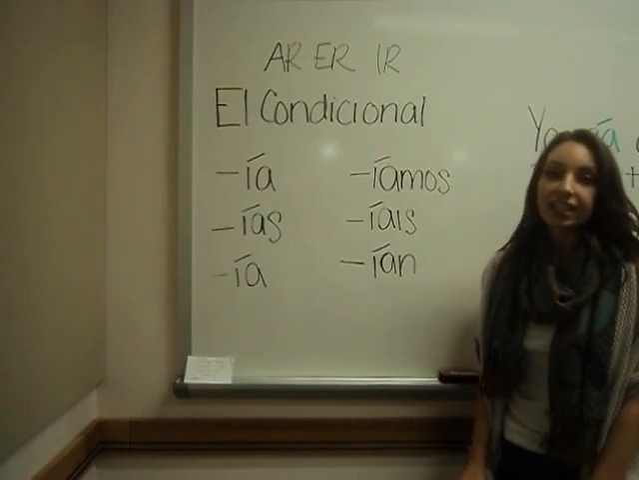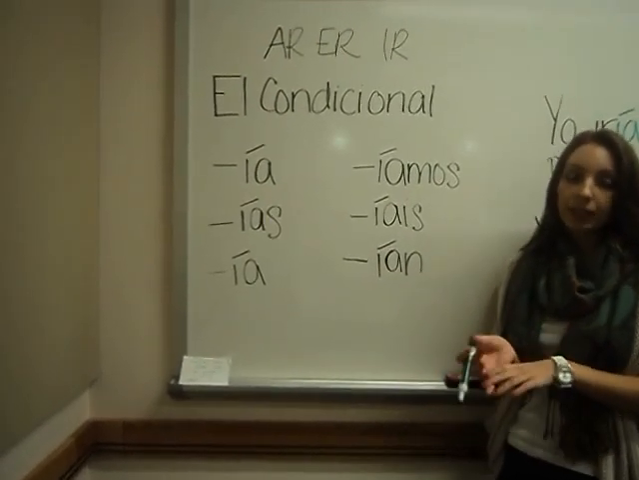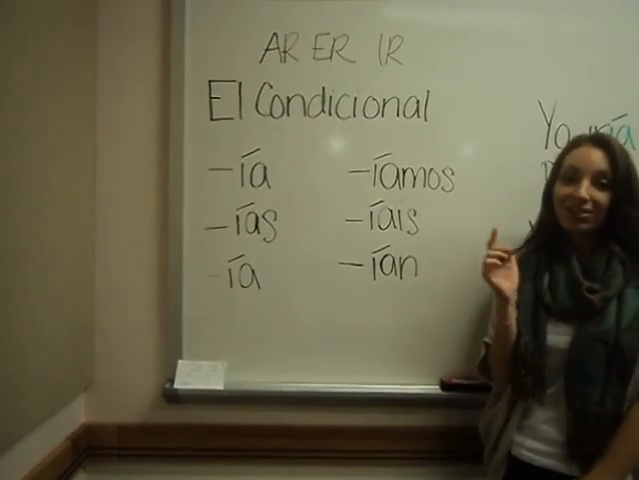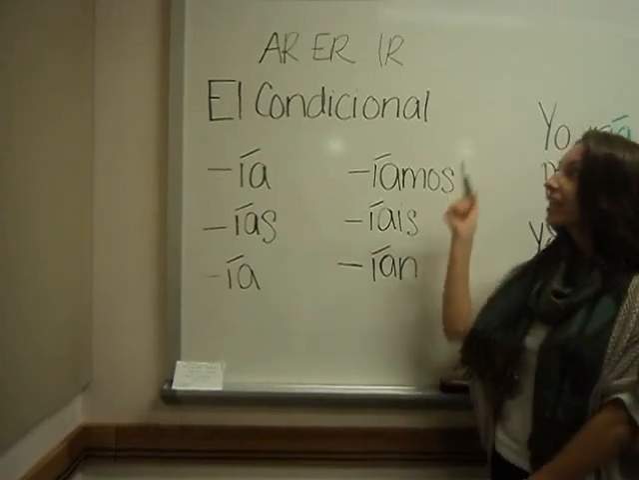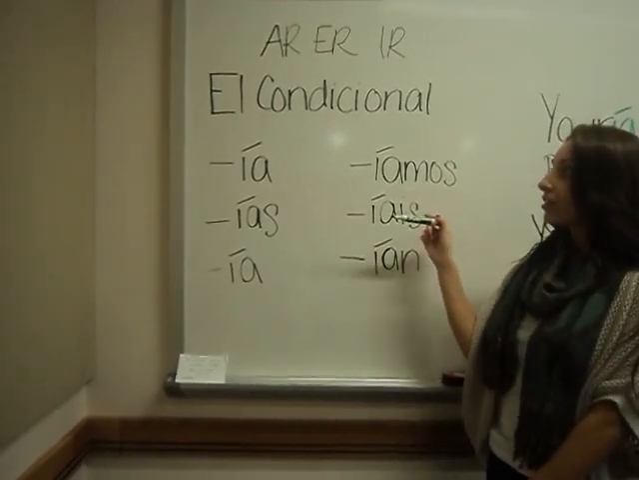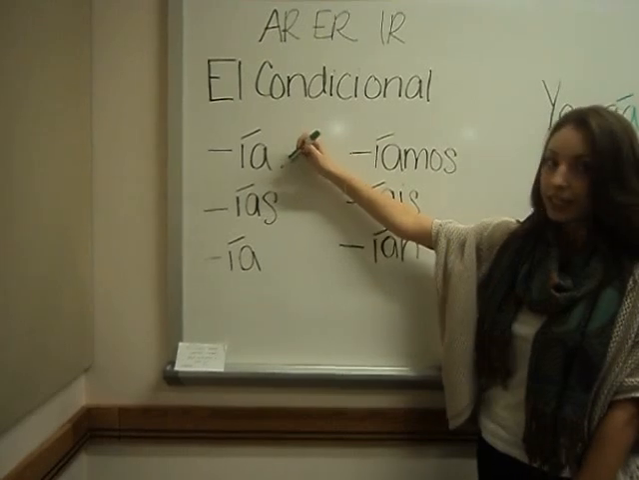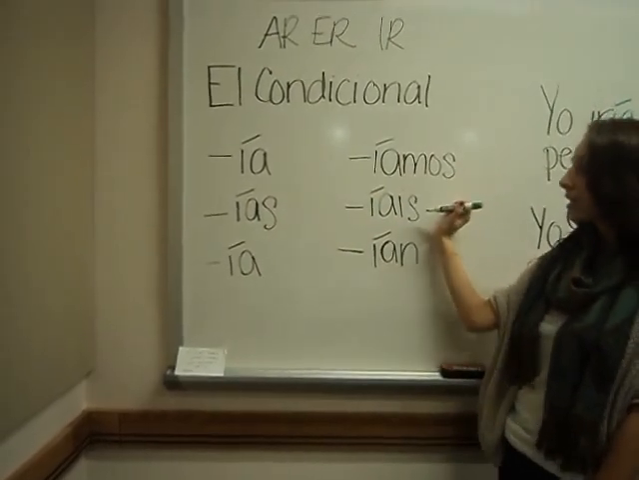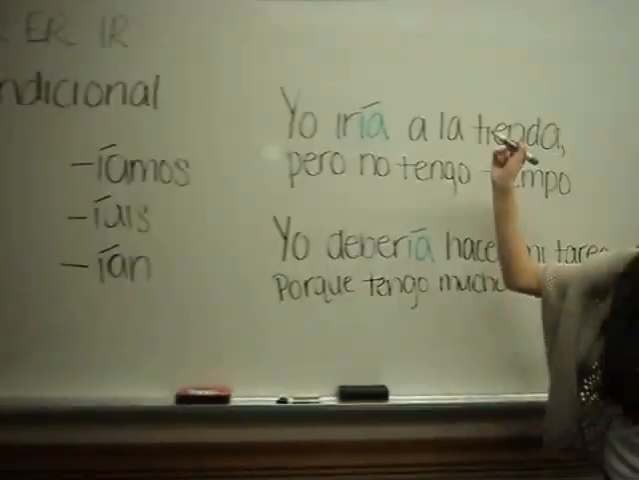Today we're going to learn the conditional tense. Now, we use the conditional tense to express probability or possibility, but if you remember three words, coulda, woulda, shoulda, then you'll remember when to use the conditional. Now, the conditional endings are the same for AR, ER, and IR verbs, and these endings are ía, ías, ía, íamos, íais, and ían. Over here we have examples of conditional.